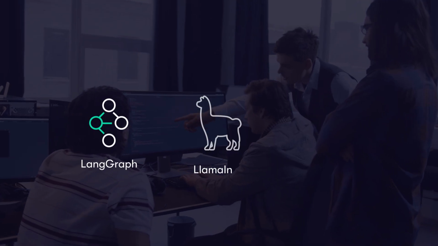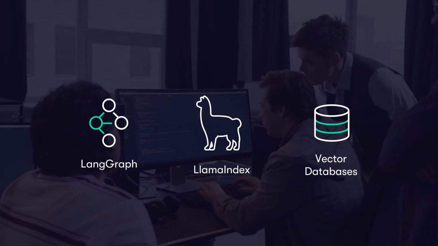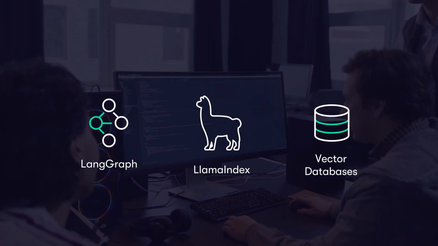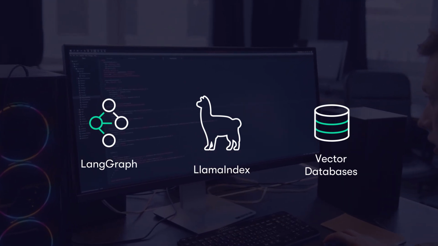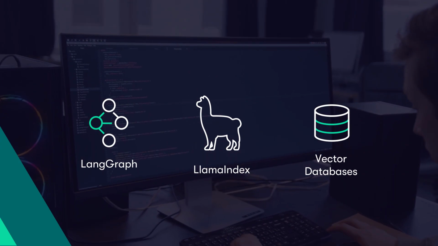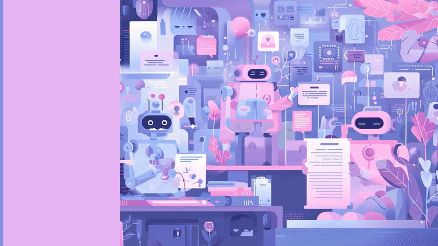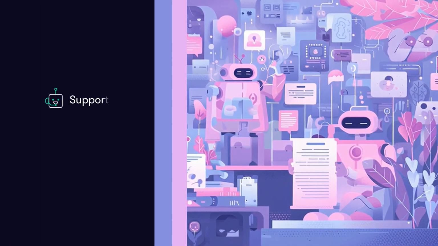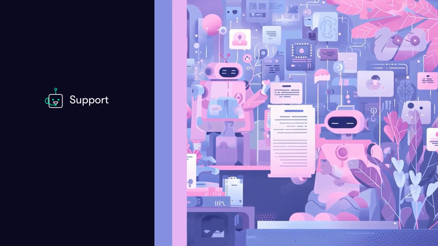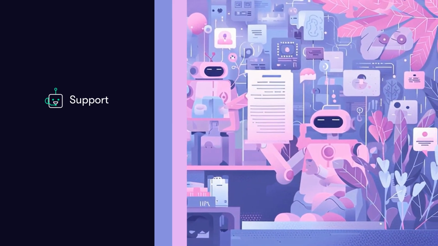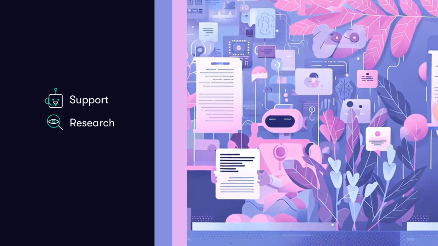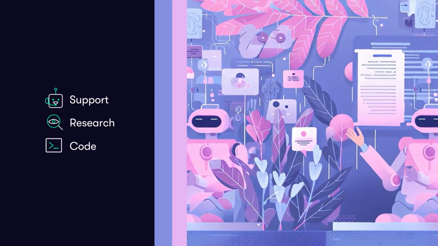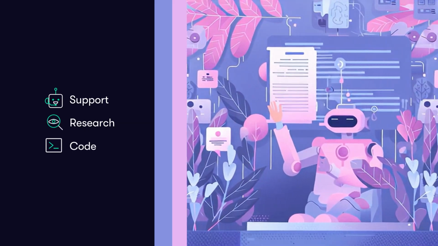Frameworks like LangGraph, LlamaIndex, and vector databases make this possible, helping developers control context flows, manage retrieval, and keep systems reliable at scale. Real-world applications prove it. Customer support agents that combine ticket history, product data, and policies. Research assistants that synthesize academic sources. Code generation systems that stay consistent with project standards.